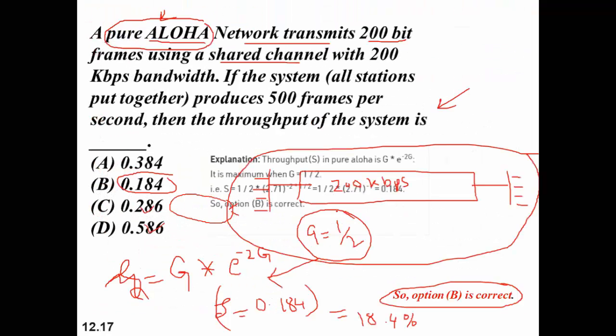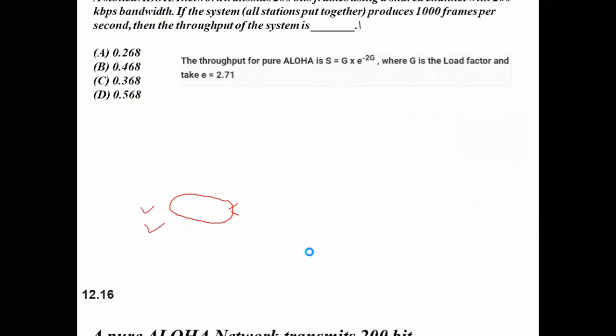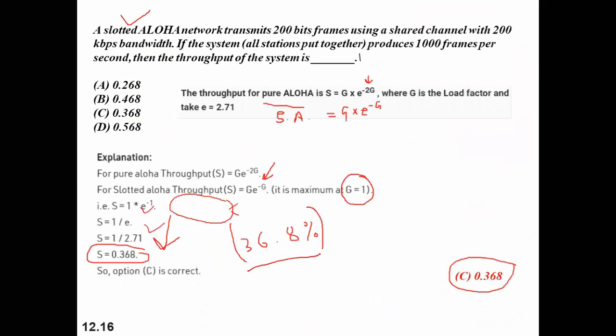In case of slotted Aloha, it will come how much? If we substitute the value of G in this formula, you can see that 1 into e raised to power minus 1, right? Since it is slotted Aloha, 2 will not come here, as we have discussed already. That is the difference between pure Aloha and slotted Aloha. In pure Aloha, we have minus 2G. In slotted Aloha, we have only minus G, right?